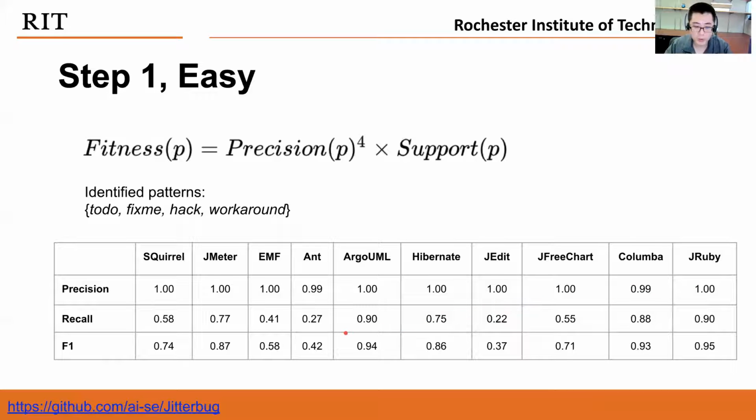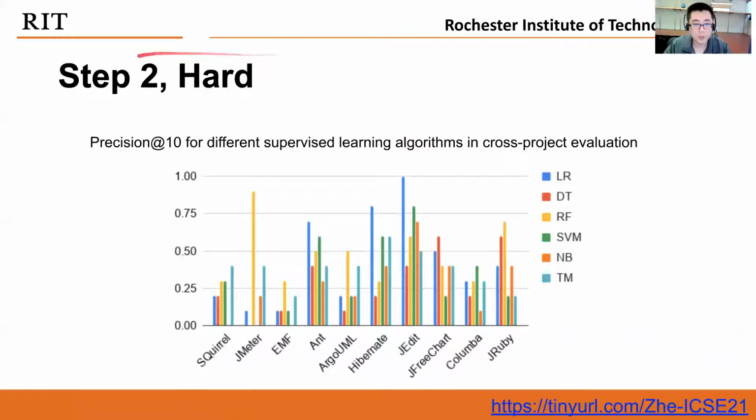So that's why, if we remove these easy to find SATDs, for the hard to find ones, the machine learning models are not performing very well. So for the rest of these hard to find SATDs, we have run some experiments, a cross-project prediction experiment for some supervised learning algorithms on the rest of the hard to find SATDs.